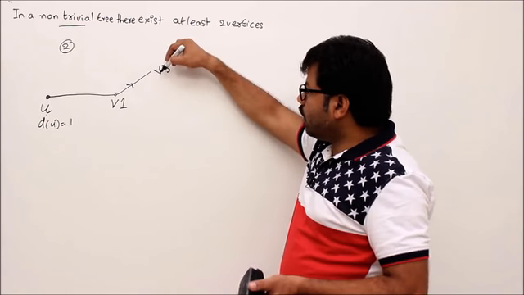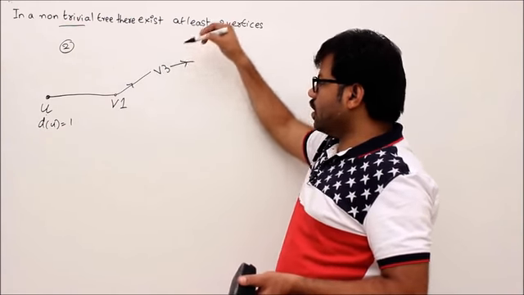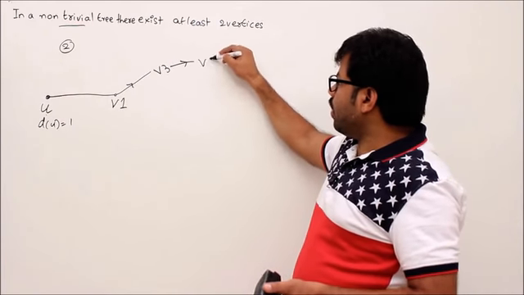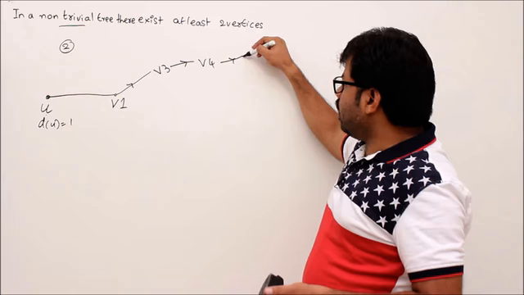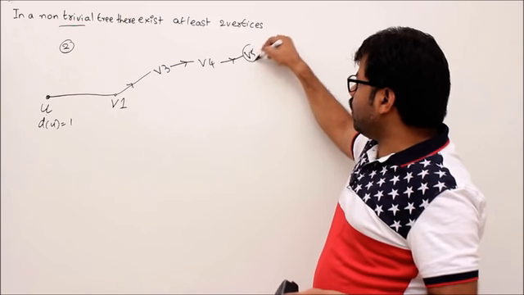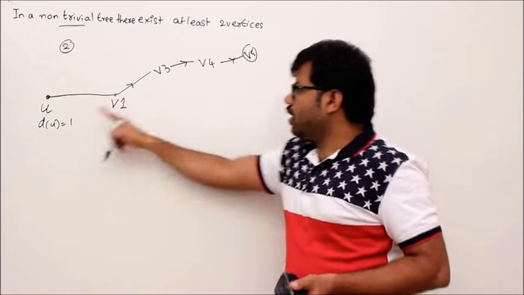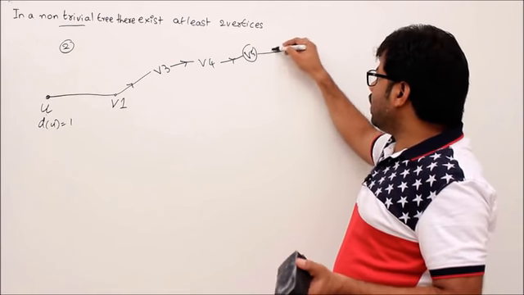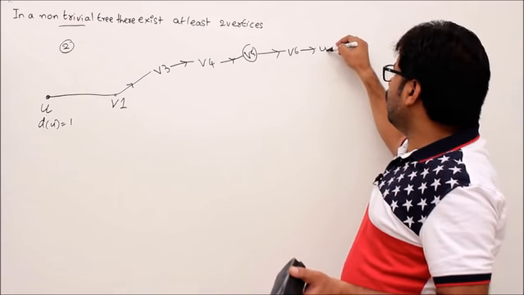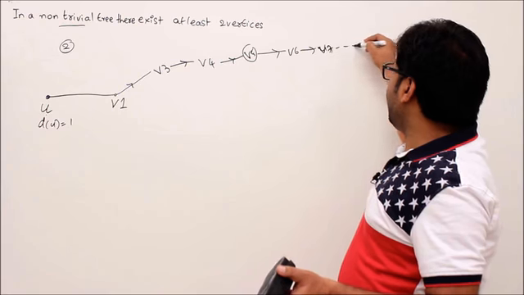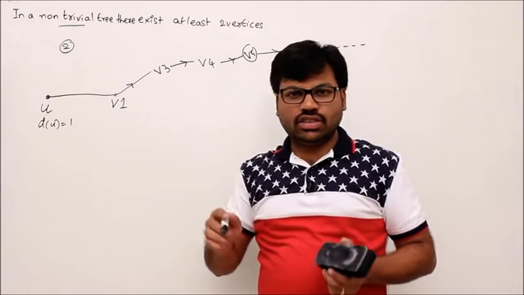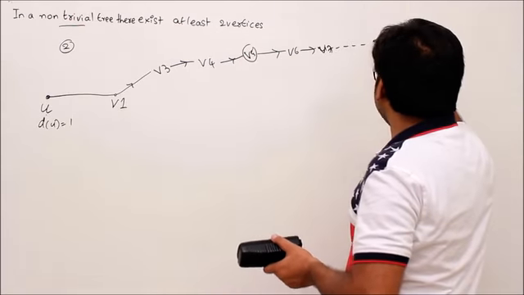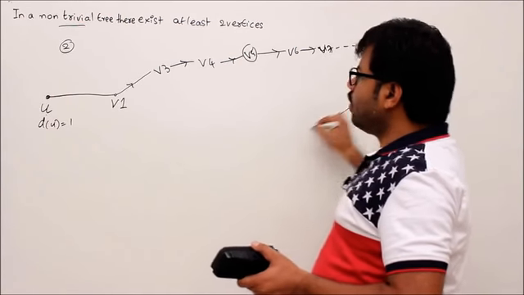Then whenever you enter into that v3, there should be one more exit. Why? Because its degree also should be at least 2. If at any time a vertex's degree is 1, like for example v5's degree is 1, then this one and this one will become 2 vertices of degree 1. But to deny that, you should continue going. But whenever you go like this continuously, since the number of vertices in your graph is finite, you have to stop somewhere, otherwise we should repeat the vertices.